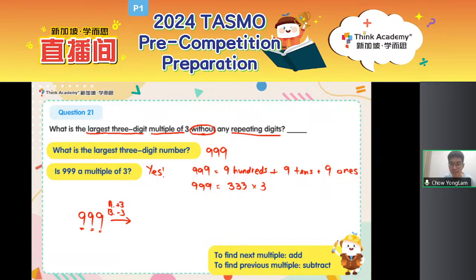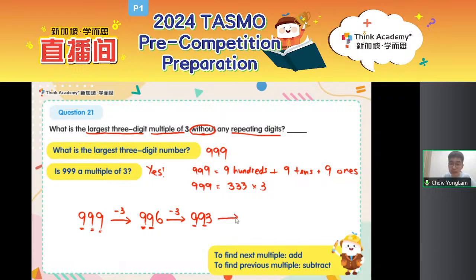We should minus 3 because I want to find the next largest. Next largest means I'm finding slightly smaller numbers. So I actually find the previous multiple before 999. The previous multiple is 999 minus 3, which is 996. Can we stop yet? Cannot, right? You see 9 and 9, so we cannot stop here. Let's continue to minus 3 again. 996 minus 3 gives me 993. But then is 993 an acceptable answer? Still not. I still see 2 nines. I don't want repeated digits.